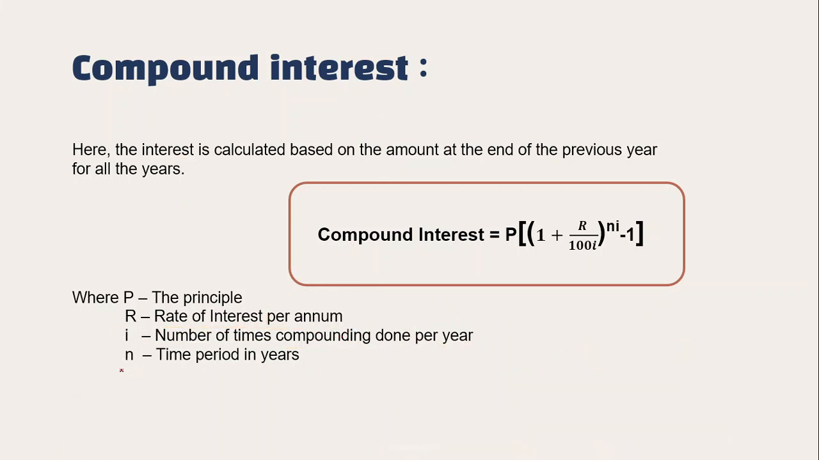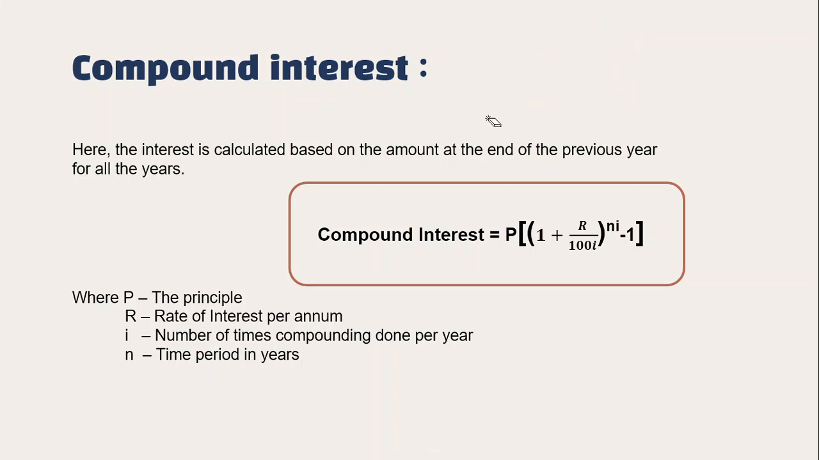Next, N stands for what? Time period in years. Remember this, friends. T stands for time period in the simple interest formula, whereas N stands for time period in the compound interest formula. Please do remember this. Both are to be expressed in years only and no other unit. It has to be substituted in years only in the formula.